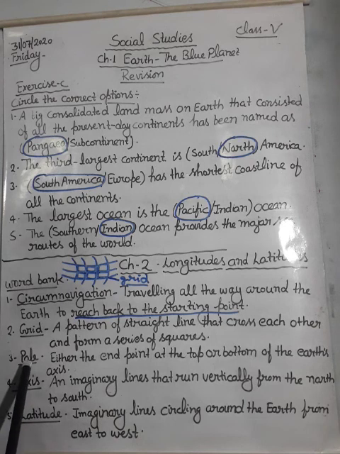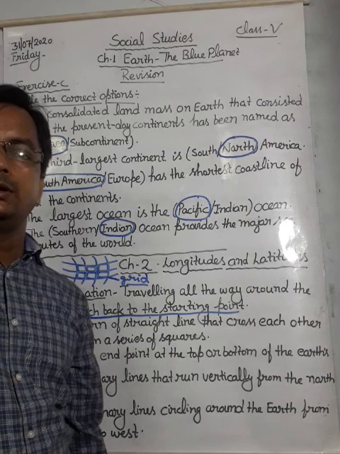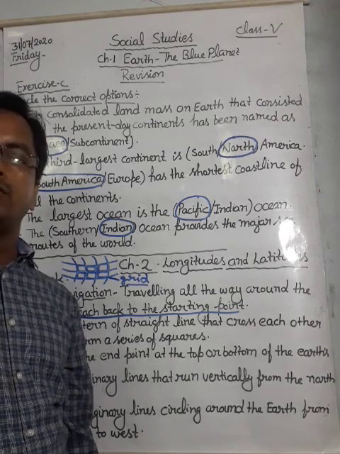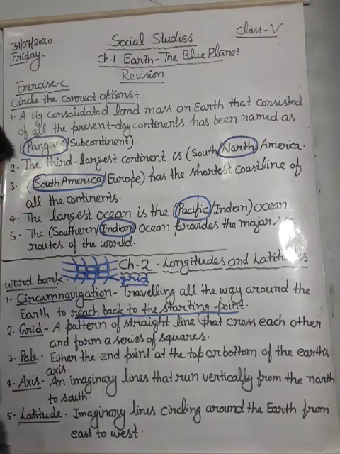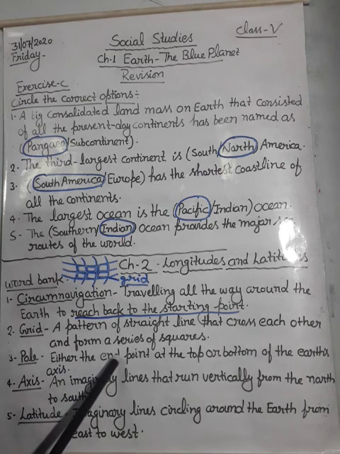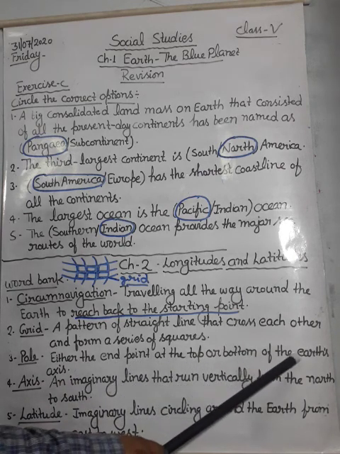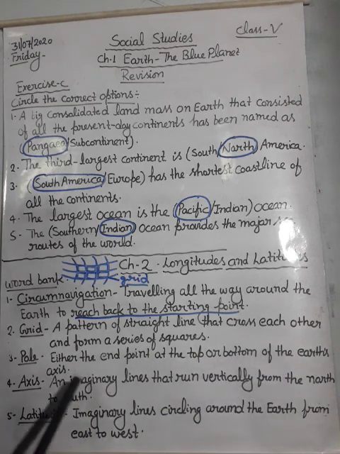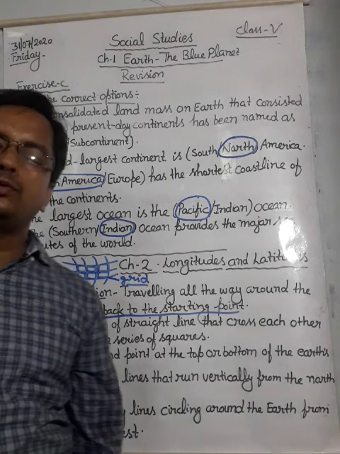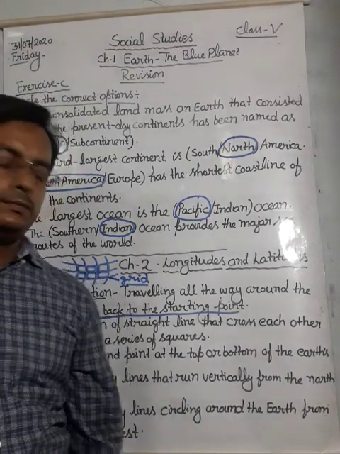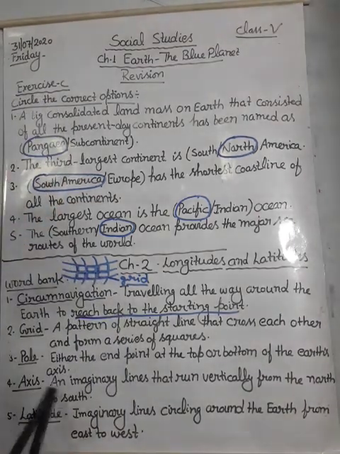Next one is pole. What is pole? You have heard about the North Pole and South Pole. The end point at the top or the bottom point of the earth's axis is called pole. Next is axis.